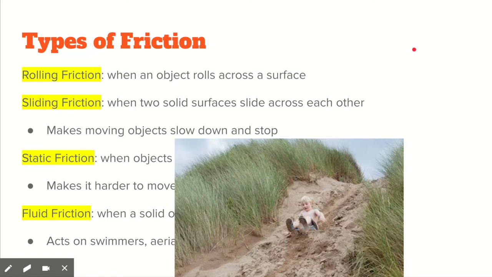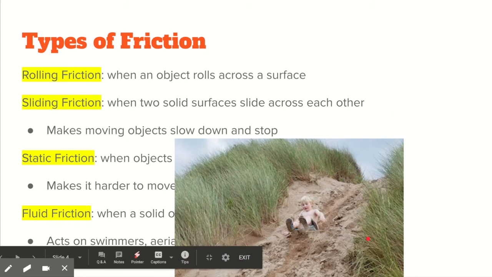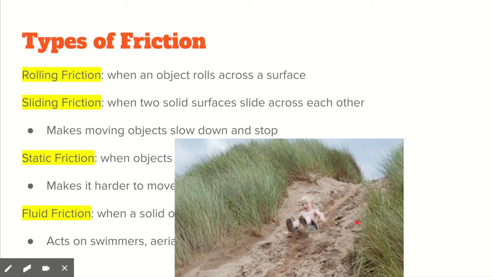And sliding friction is when two solid surfaces slide across each other. Sliding friction makes moving objects slow down and stop. So if there wasn't sliding friction, this person who's sliding down the hill would go on forever and ever. They wouldn't stop. But because there's sliding friction, they're going to stop eventually.